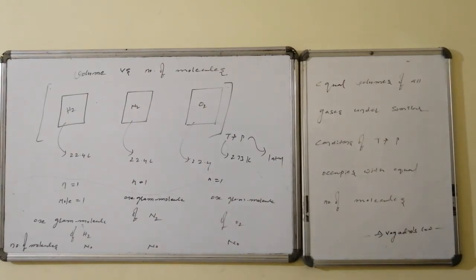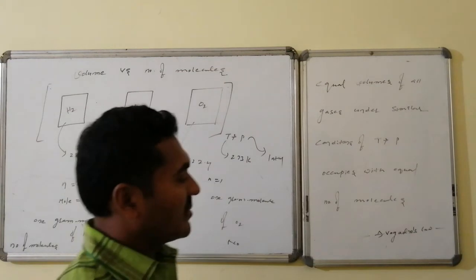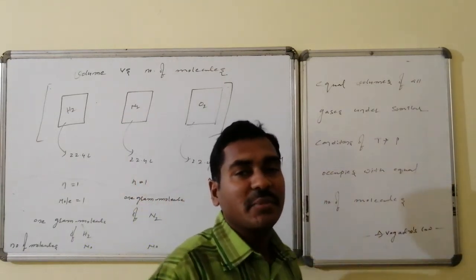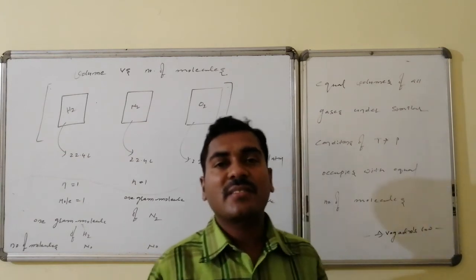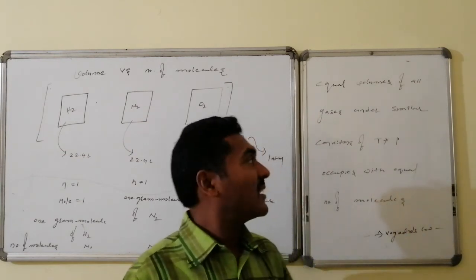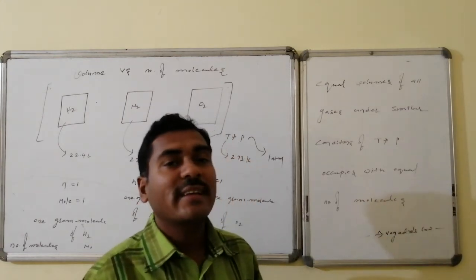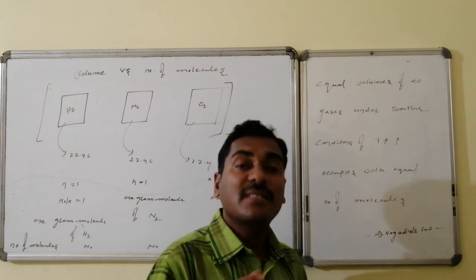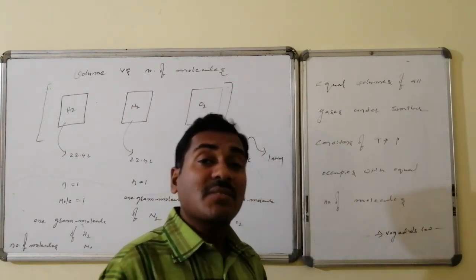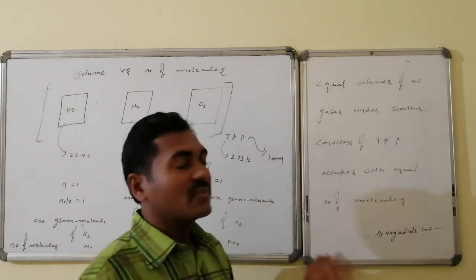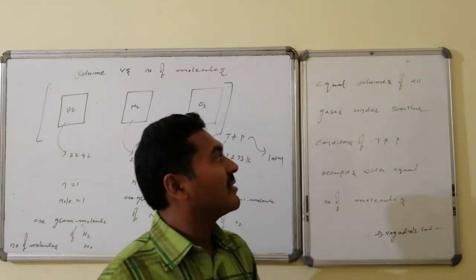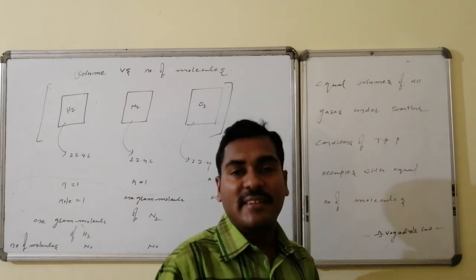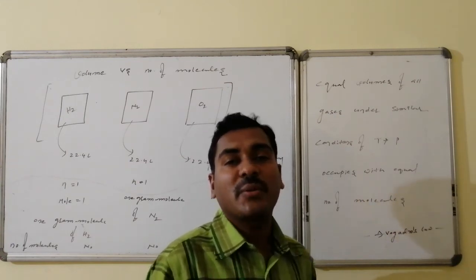This definition was given by the famous physical chemistry scientist Avogadro. Hence this law is said to be Avogadro's law, and the statement of the law is: equal volumes of all gases under similar conditions of temperature and pressure contain an equal number of molecules.